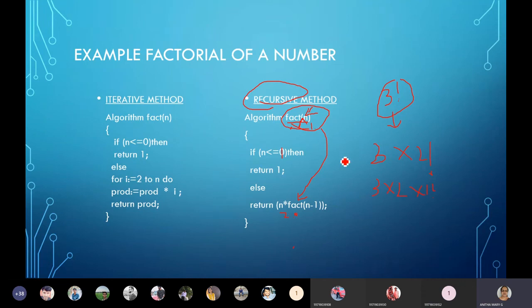This is the main problem and this is the sub-problem. When the sub-problem resembles the main problem, in such cases we can use recursive methods.